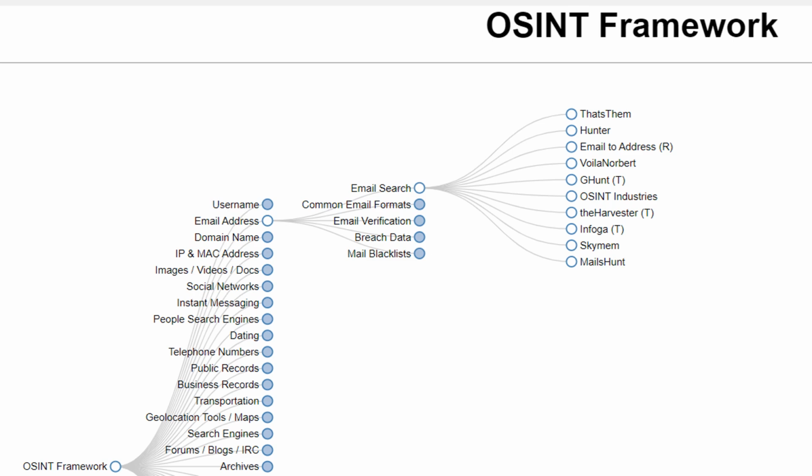To further research Mr. Moynihan, we use That's Them, and we verify with both information from Google and OSINT framework that this email belongs to him. Both sources from Google search and That's Them show that he is a 64-year-old living in Wellesley Hills, Massachusetts.